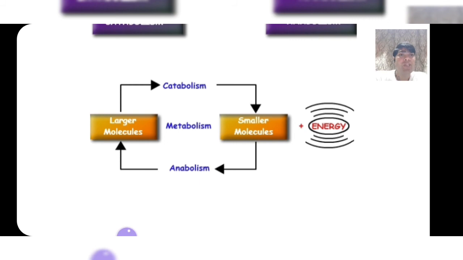Catabolism is when larger molecules break down into smaller molecules. On the other hand, when various smaller molecules combine together to form a larger molecule, it is anabolism.